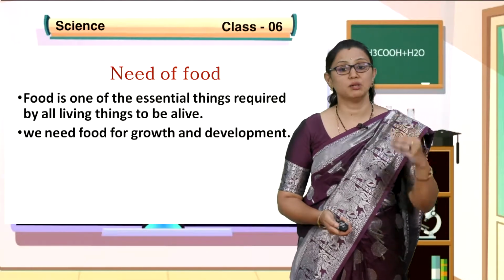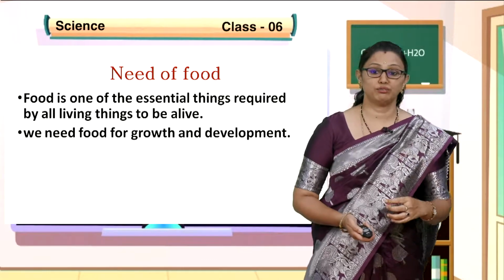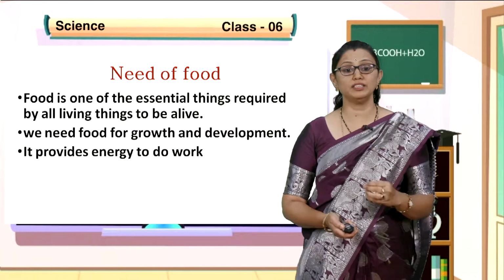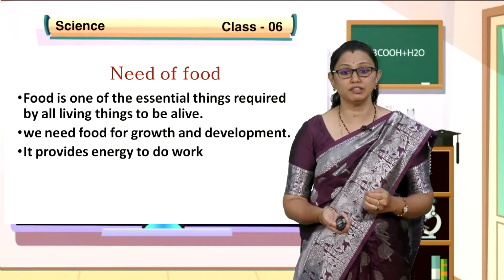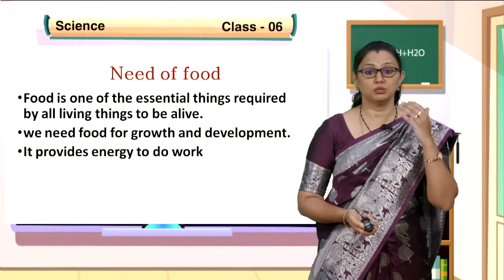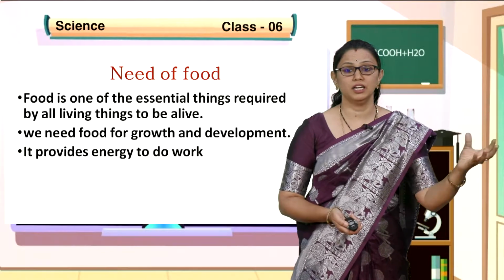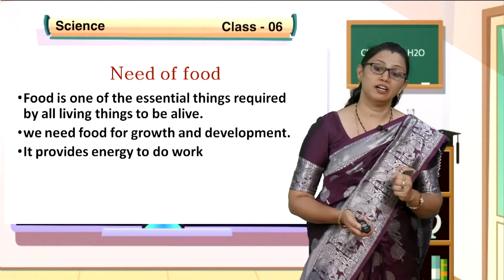Our body, which is made up of cells and tissues and organs, needs food and nutrition. And also this food provides energy to do work. You are sitting in front of a TV listening to my class, you need energy, right? And to play, to think, to work, we need energy. For that reason we need food.